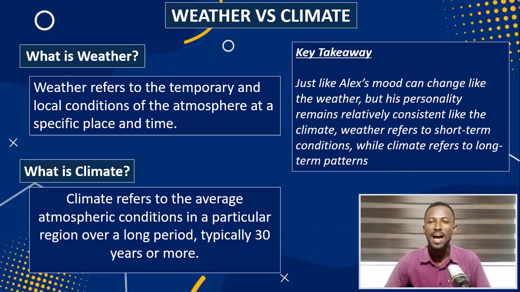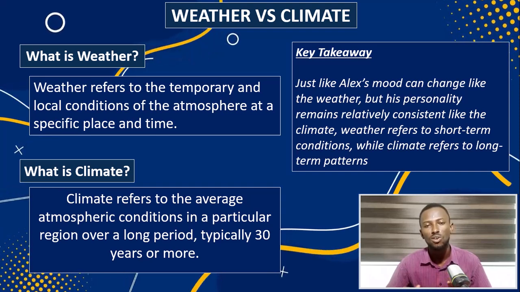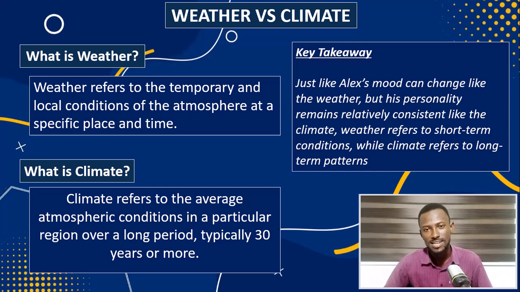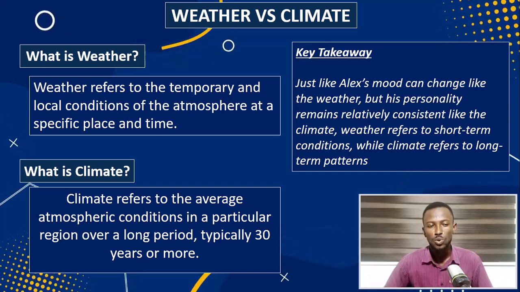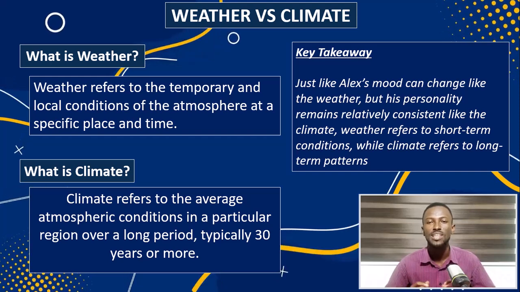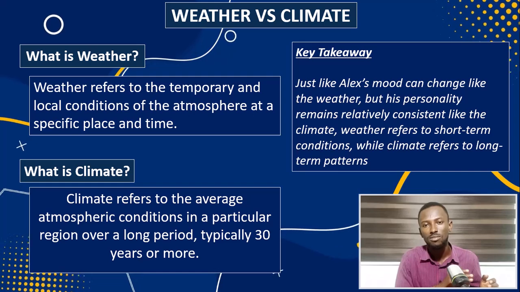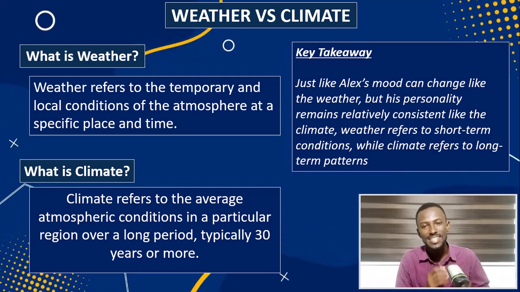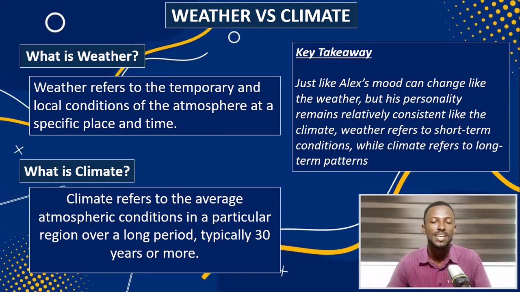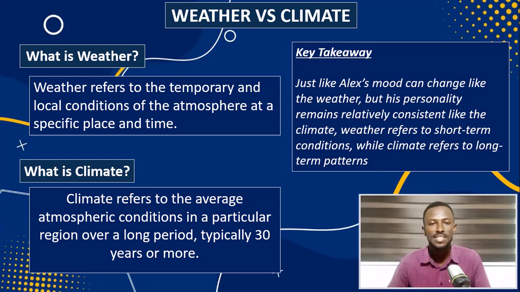Climate refers to the average atmospheric condition in a particular region over a long period of time, typically over a period of 30 years. So climate is the average weather condition. Meanwhile, weather is the day-to-day atmospheric condition of a particular place at a specific time.